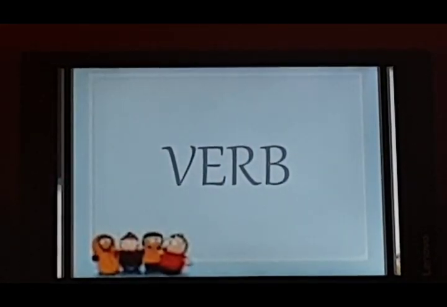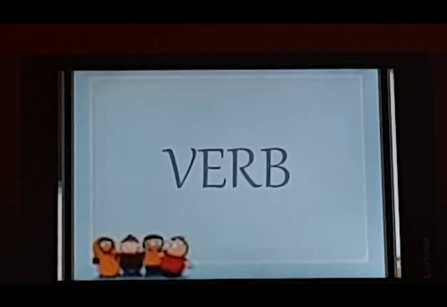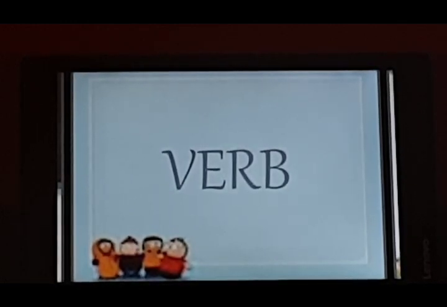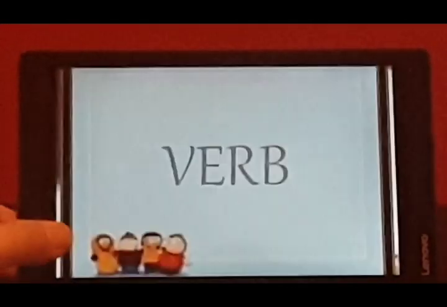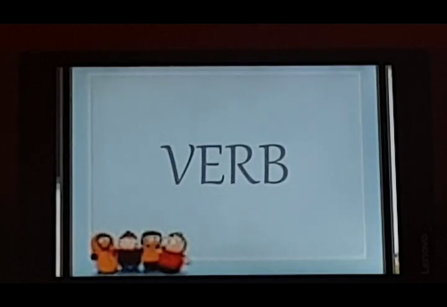As you know, we are doing a very important topic today of your English grammar. Why is it important? It is important because your correct English depends on the use of these words. You know what verbs are?